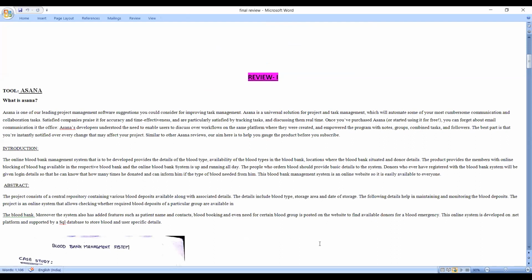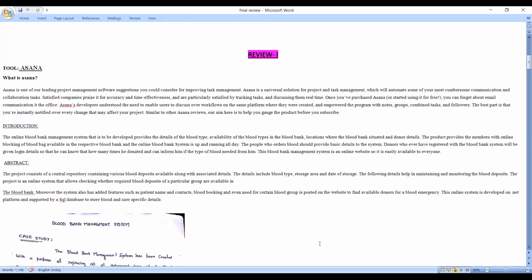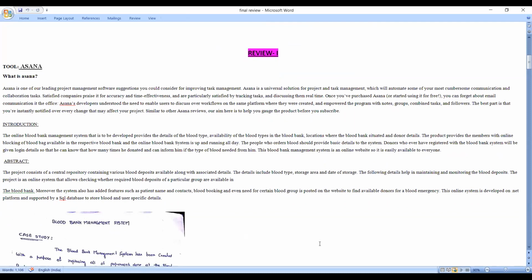Asana is a universal solution for project and task management, which will automate some of your most cumbersome communication and collaboration tasks. Satisfied companies prize it for accuracy and time effectiveness, and are particularly satisfied by tracking tasks and discussing them in real time. Once you have purchased Asana, you can forget about email. You are instantly notified of every change that may affect your project. Similar to other Asana reviews, our aim here is to help you gauge the product before you subscribe.